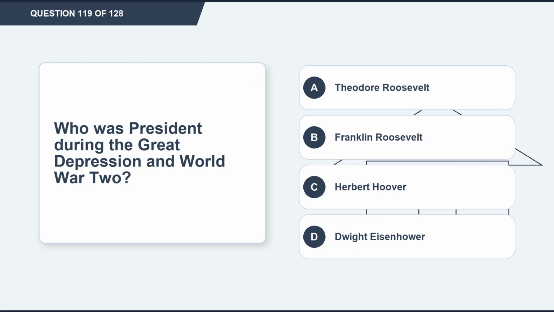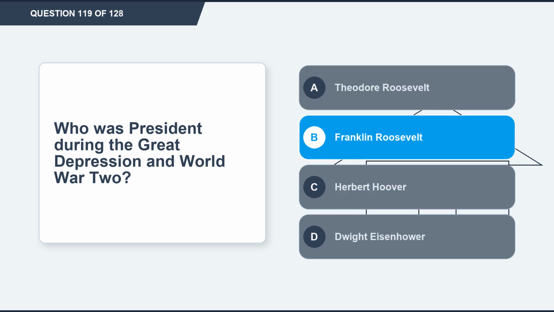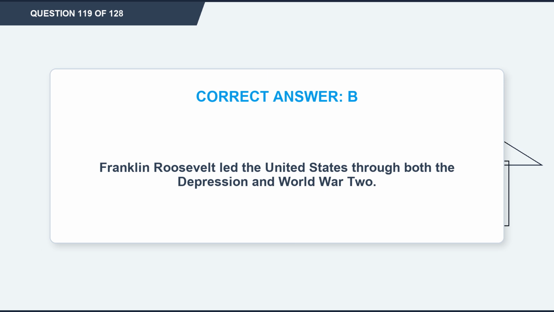Question 119. Who was president during the Great Depression and World War II? Option A, Theodore Roosevelt. Option B, Franklin Roosevelt. Option C, Herbert Hoover. Option D, Dwight Eisenhower. The correct answer is option B, Franklin Roosevelt. Explanation. Franklin Roosevelt led the United States through both the Depression and World War II.